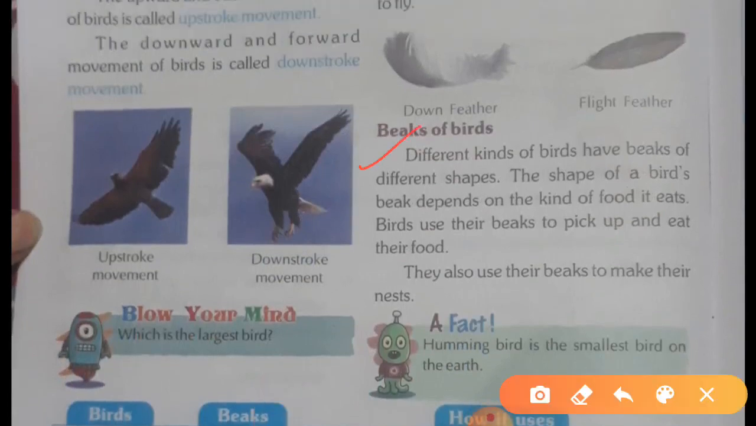Now here, beaks of birds. Different kinds of birds have beaks of different shapes. The shape of a bird's beak depends on the kind of food it eats. Birds use their beak to pick up and eat their food. They also use their beaks to make their nest. So what is the use of the beak? First of all, birds have different types of beaks, and the shape is also different. And birds use their beaks to pick up, उठाने के लिए, and eat their food. फूड को उठाने और खाने के लिए हेल्प करती है जो बीक होती है बर्ड्स की.